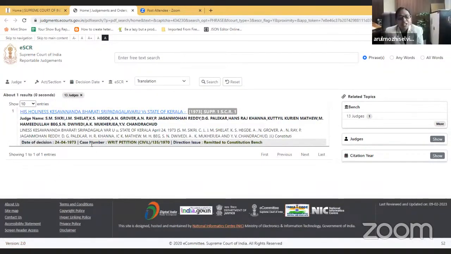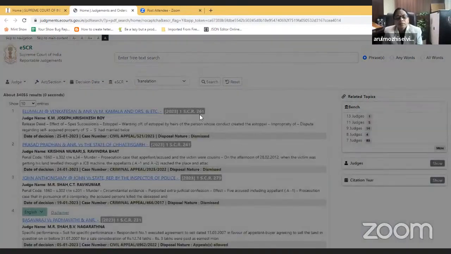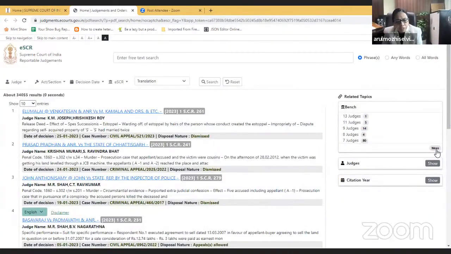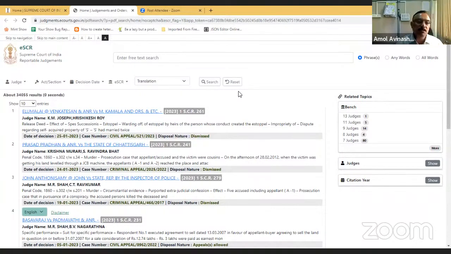The Keshavananda Bharati case, Kesavananda Bharati versus State of Kerala. So you'll get that judgment. Whatever criteria you have selected, accordingly the judgment will be displayed. There is only one judgment of a bench comprising 13 judges. So you can reset it. Whenever you make any search, to go back to the search, we need to use the reset button. Reset is to reset all the filters which you have applied.